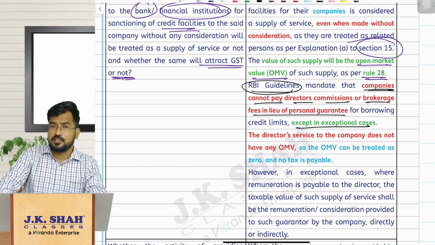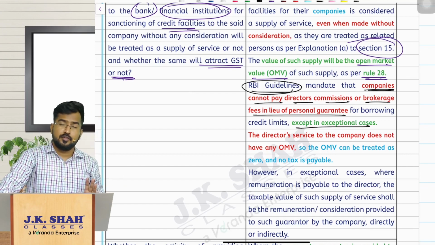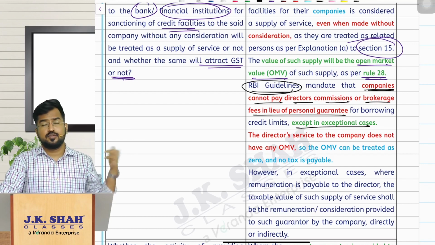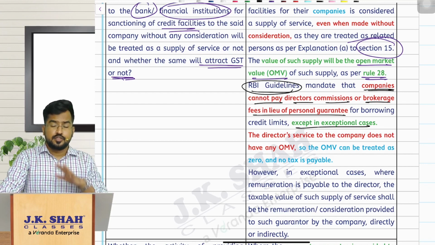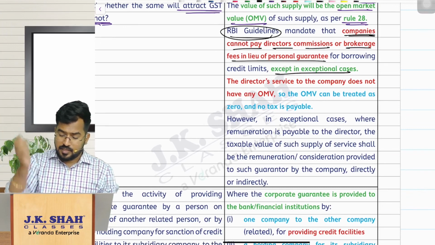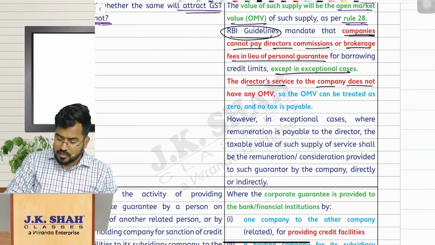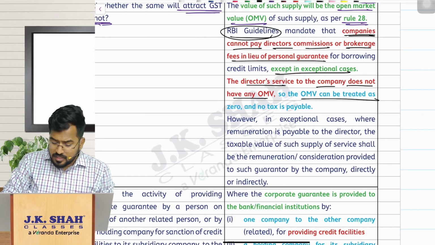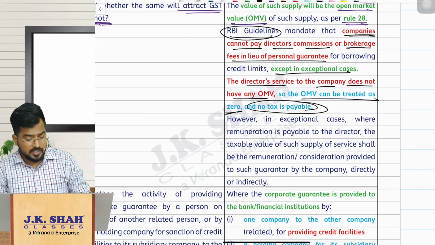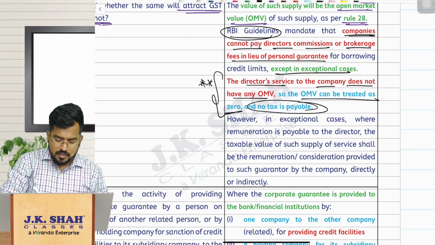Are you able to understand? So that means directors generally will not get any consideration anywhere in the market. That means there is no open market value available. So Rule 28 has been amended in such a way that the director's services to the company do not have any open market value. That means open market value can be taken as 0 and hence no tax is payable. No tax is payable. So something very, very interesting and important for you.